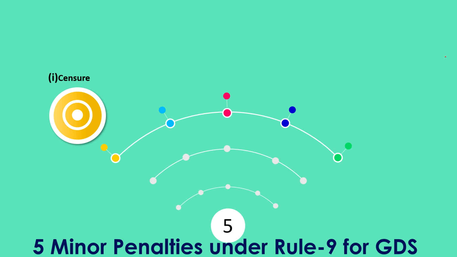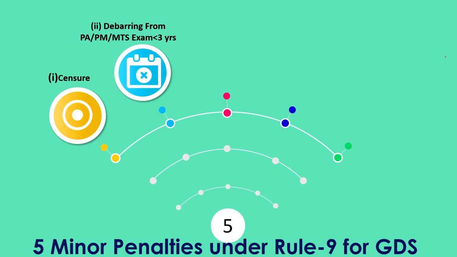It will be recorded in his service roll. The next, second penalty that can be given is debarring from the PA or Postman or MTS examination for less than 3 years. Under this penalty, he can be debarred from appearing for the PA or Postman or MTS examination for a period not exceeding 3 years. It should not exceed 3 years.